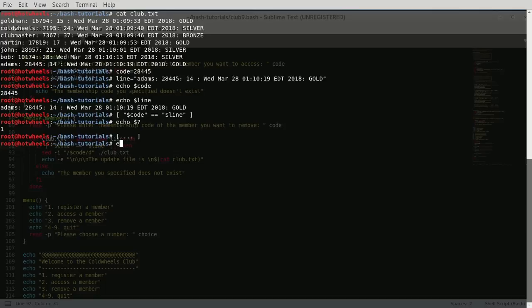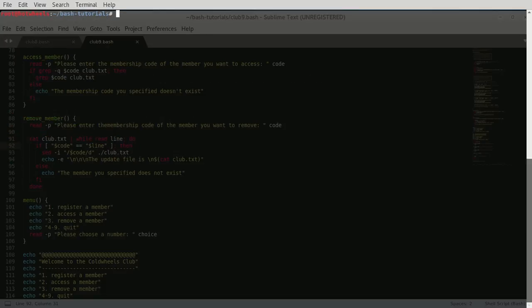So if we clear, we can see that, as we say, $code, and the reason we're using code and line in quotations is that line contains spaces, and to protect yourself against spaces in variables, we use quotations.